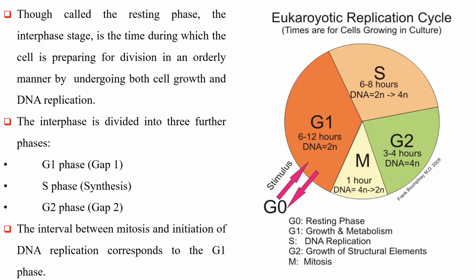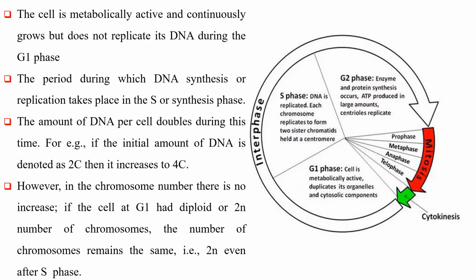The interval between mitosis and initiation of DNA replication corresponds to the G1 phase. The cell is metabolically active and continuously grows but does not replicate its DNA during the G1 phase.